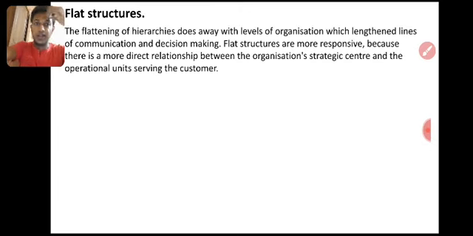Then the flat structure, flattening the hierarchy, shortening the organization's lines. Flat structure means there are many divisions.